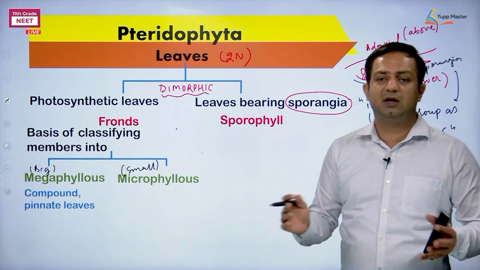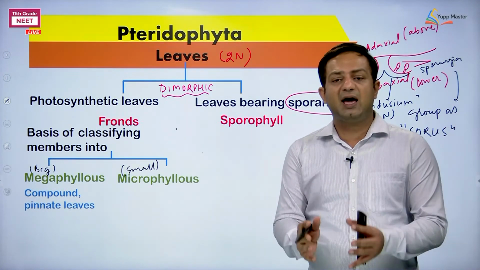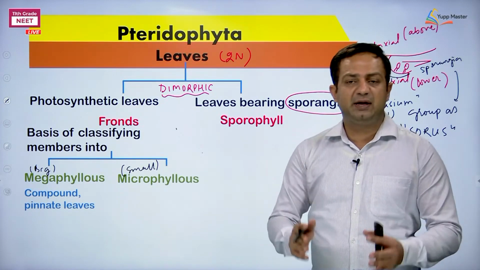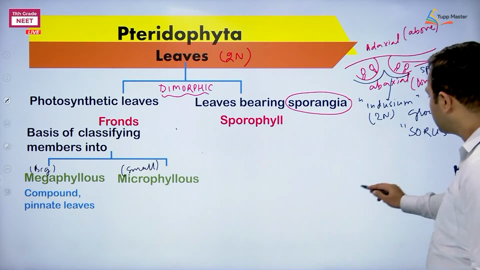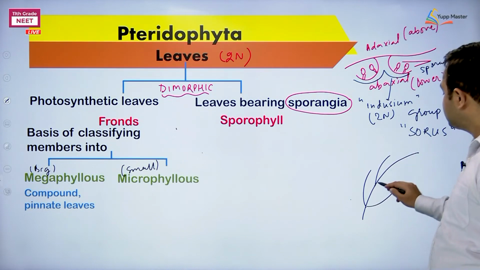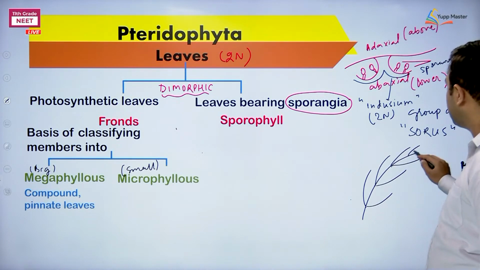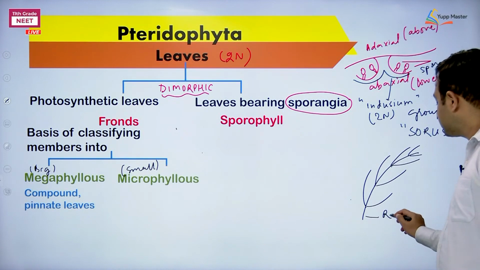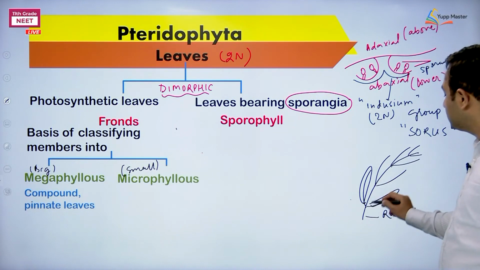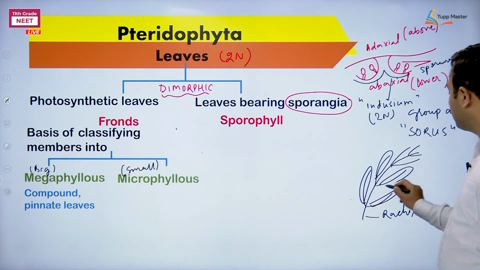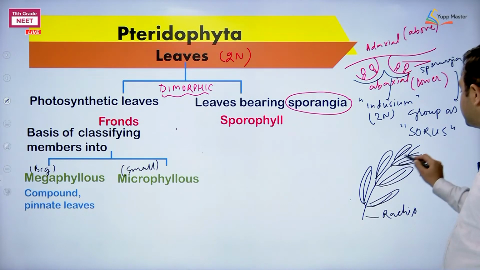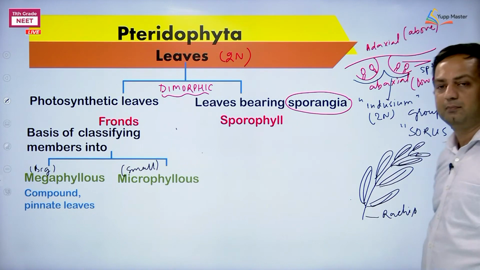Megaphylus leaves, because of their large sizes, they try to minimize the water loss during transpiration. So they become what? They become compound pinnate leaves. Remember something about compound pinnate leaves? Let me tell you how they appear. Now this is a common axis on which the leaflets are coming. Okay, this common axis is called as rachis, and here we are saying that these are leaflets. Okay, this is how we are observing megaphylus members bear the leaves which appear something like this.